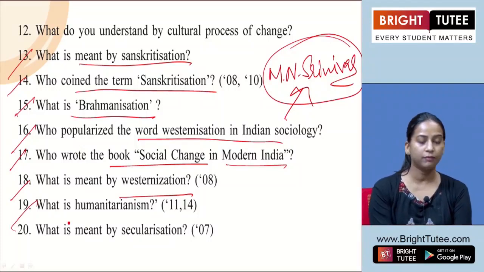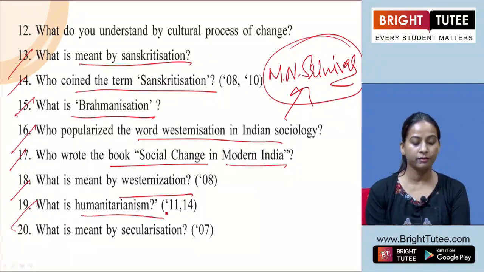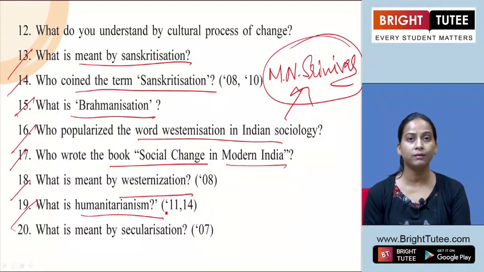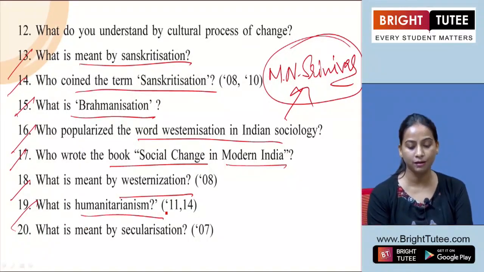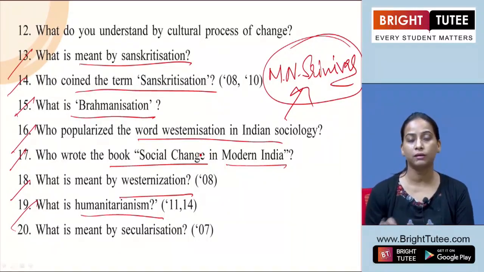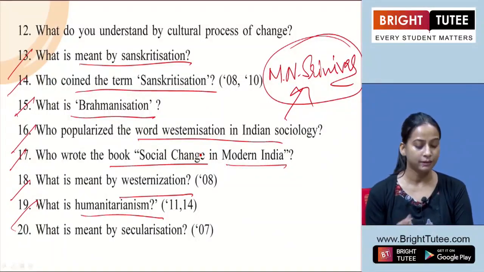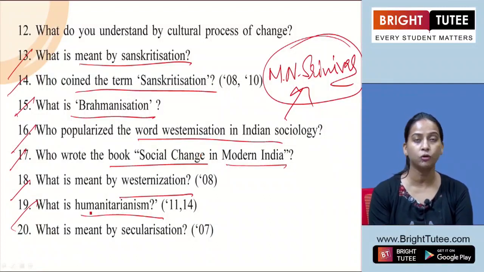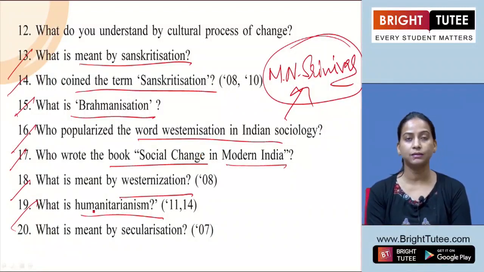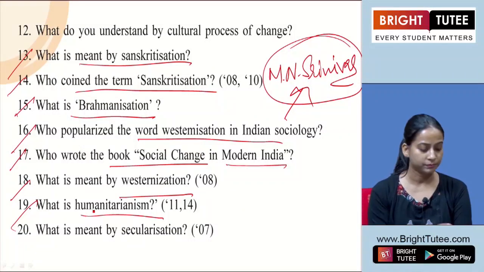The another one they have asked, what is humanitarianism? So we need to define that humanitarianism means the concern for the welfare of the people, irrespective of their caste, color, creed or religion. When we are talking about the overall development of the people, that will be considered as humanitarianism.